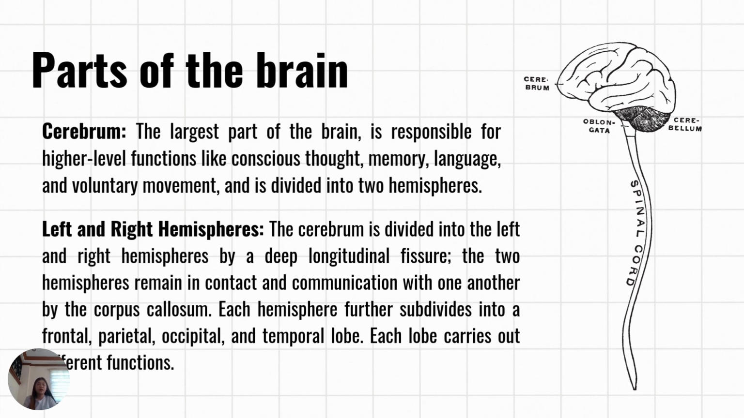Left and right hemispheres. The cerebrum is divided into the left and right hemisphere by a deep longitudinal fissure. The two hemispheres remain in contact and communication with one another by the corpus callosum. Each hemisphere further subdivides into frontal, parietal, occipital, and temporal lobe. Each lobe carries out different functions.